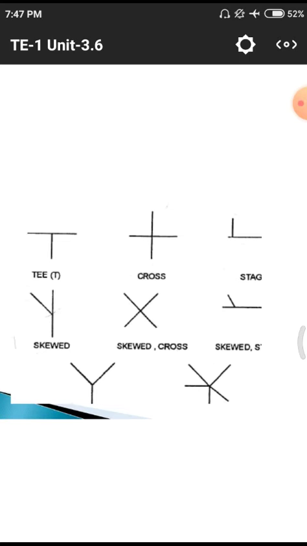Why? Because normal roadways have less speed for the vehicles of the users, so there may be no proper utility for those kinds of structures, so they are simply developing these kinds of sections. T means there may be a chance of two roads connecting perpendicular to each other. That means one line is a major line, and another line simply connects with this major line. After that, when two major lines are crossing, this plus cross section symbol is used. That means both lines are major lines, and they are connecting at a particular point.